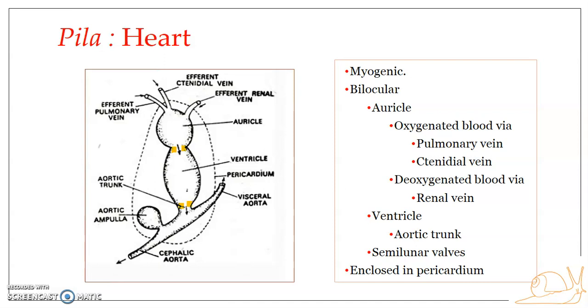This rhythmic beating can maintain a constant blood circulation through the vessel. It helps in maintaining a constant blood flow through the cephalic aorta.